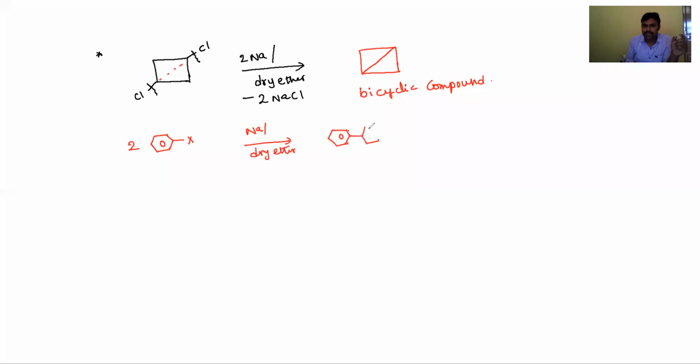That is known as the Fittig reaction. And Wurtz-Fittig reaction, as I already said, is alkyl halide and aryl halide giving alkyl benzene. That is known as the Wurtz-Fittig reaction.